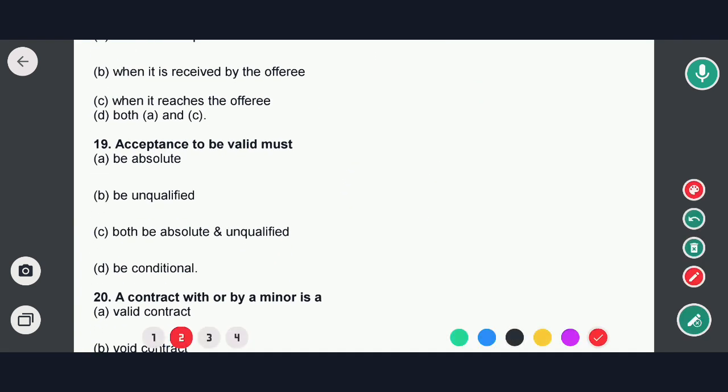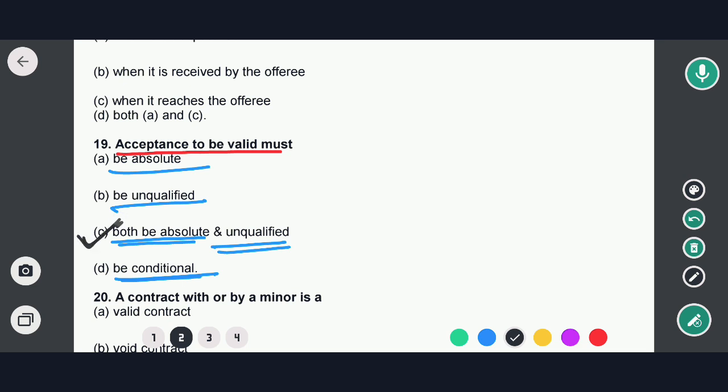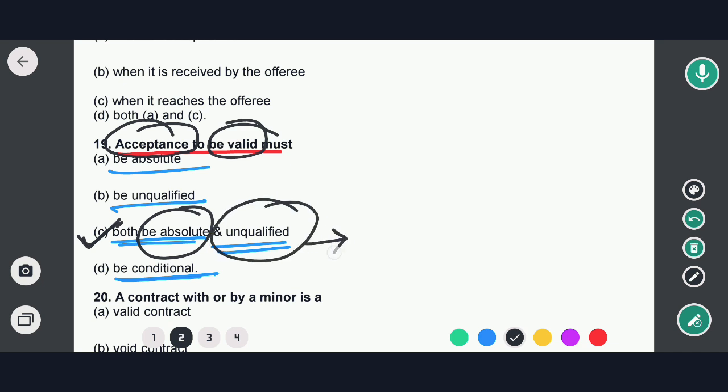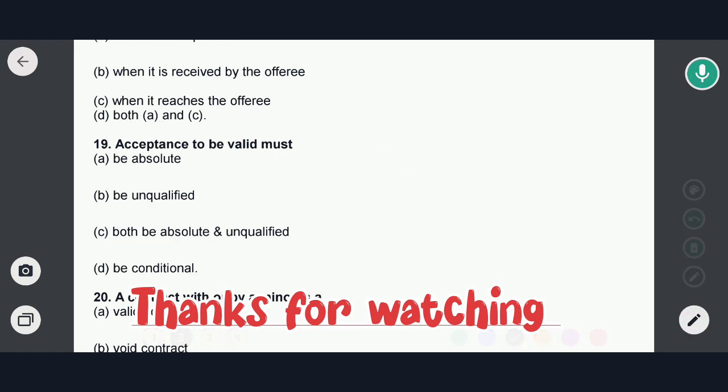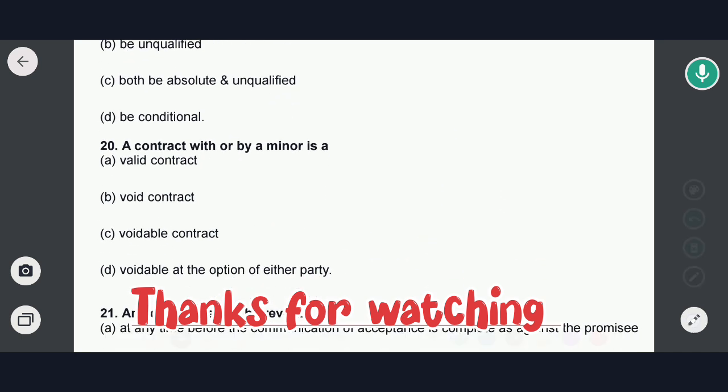Next question is: an acceptance to be valid must. Options are: be absolute, be unqualified, both be absolute and unqualified, be conditional. So in this case the correct option would be option C. That means an acceptance to be valid must be absolute and unqualified, that means without any condition. Option C would be the correct answer. Okay, so now moving to the next question, and this is the last question.